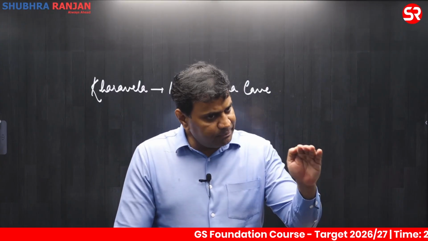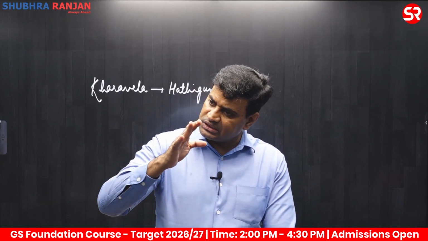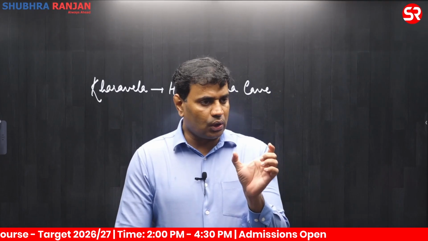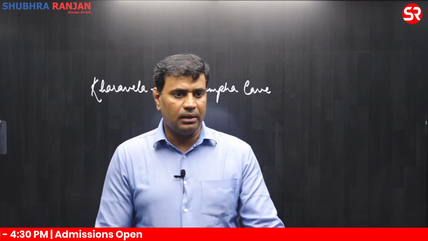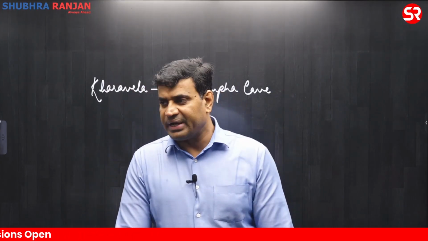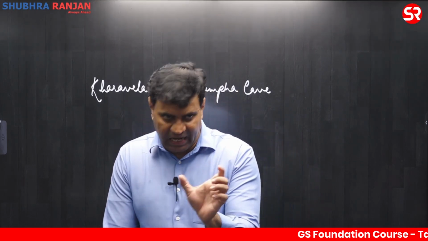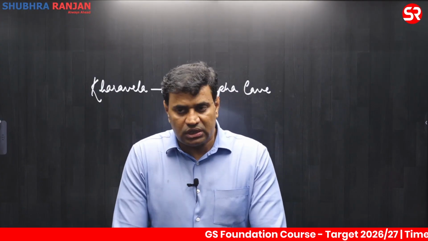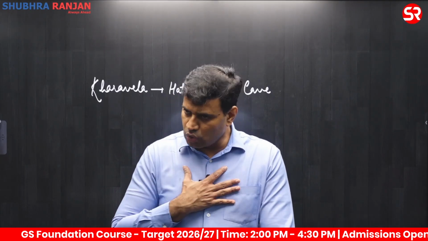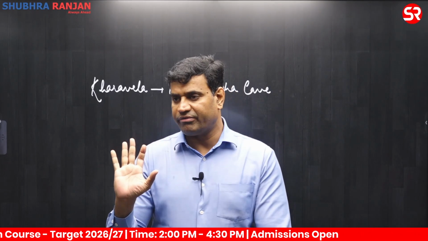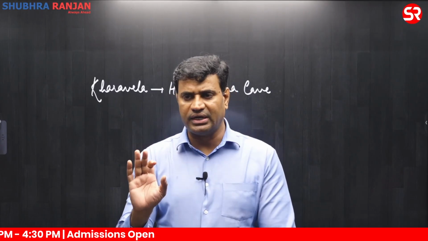Clear? After the post-Mauryan phase, after the 3rd century AD, North India came under the rule of a dynasty known as the Guptas. The Guptas ruled with the capital located at Prayag, presently known as Prayagraj, also known as Allahabad. Clear? So they ruled from the capital city of Prayag. And among the Gupta rulers, the most powerful ruler was Samudragupta. Clear? And he is known to us completely through epigraphy because his biography was written by his court poet Harisena.